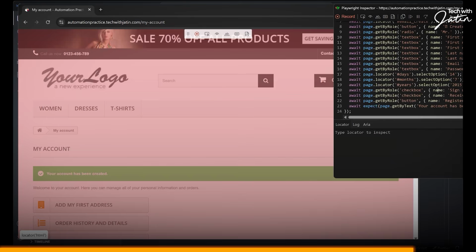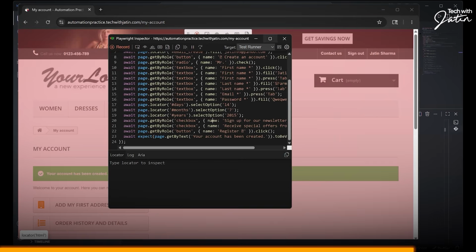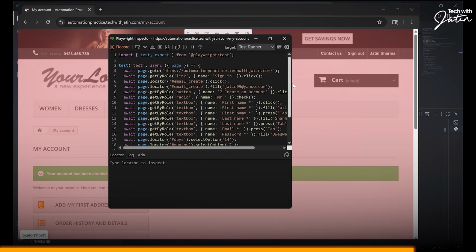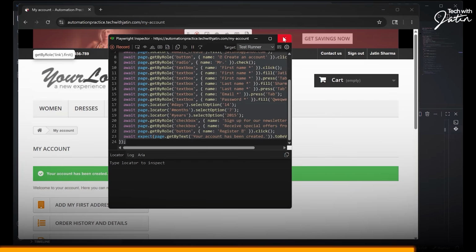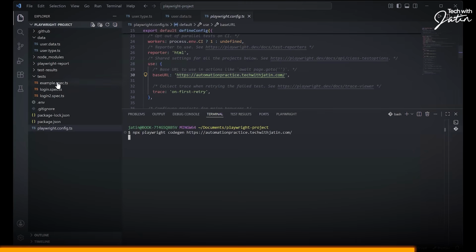Now, my steps have been captured over here. And the story remains the same, guys. I'm literally going to just copy this. Okay, close this guy. Let me just copy it one more time for safety. Close this, close this. I'm going to go back to the test folder. I'm going to quickly create a new file.